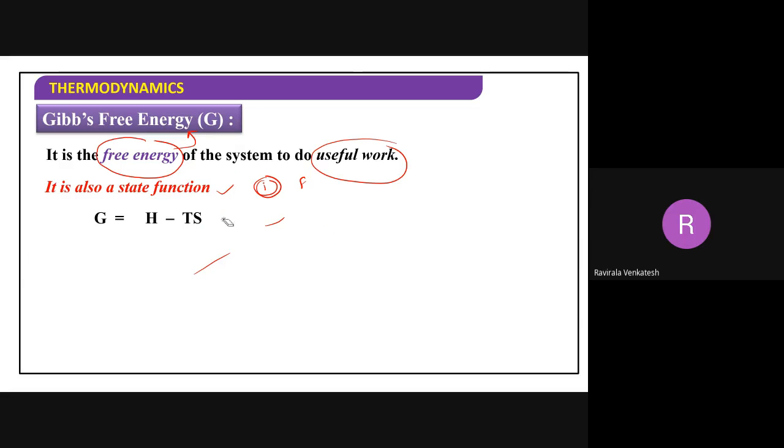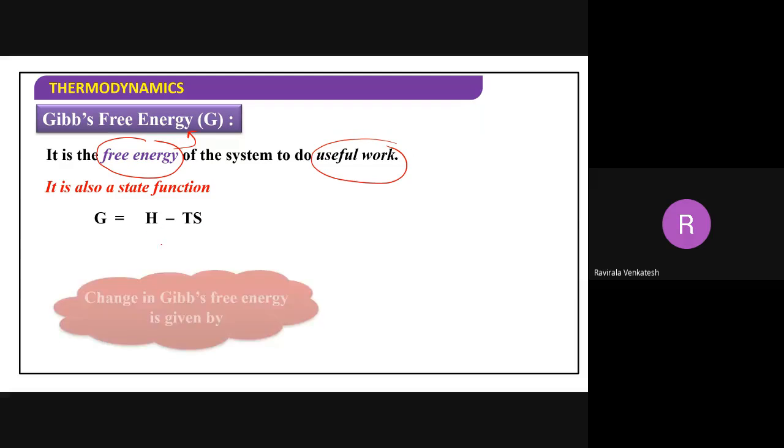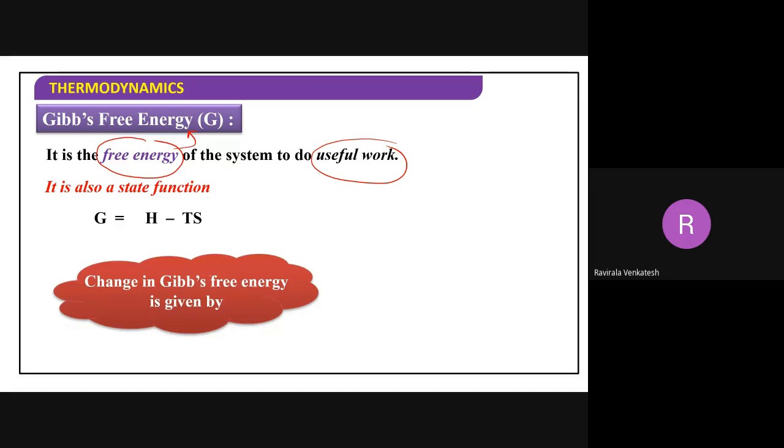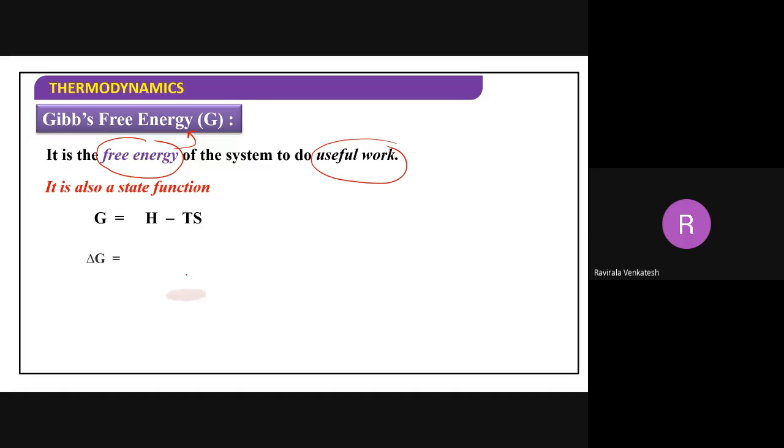Now G can be represented by H minus TS. G is equal to H minus TS. What is H? Enthalpy, you know this one. T means temperature, and S is entropy, you know this one. The change in the Gibbs energy is given by delta G. Delta G is equal to G2 minus G1, G final minus G initial.